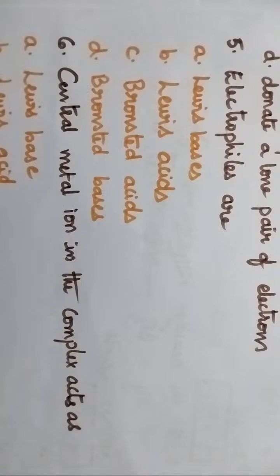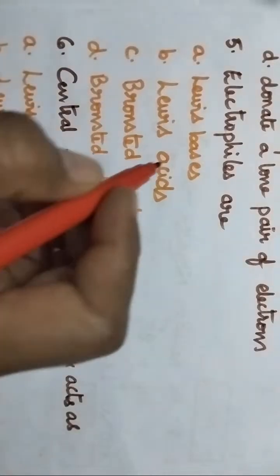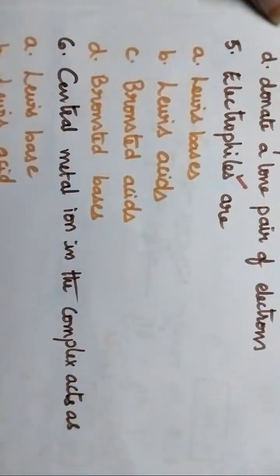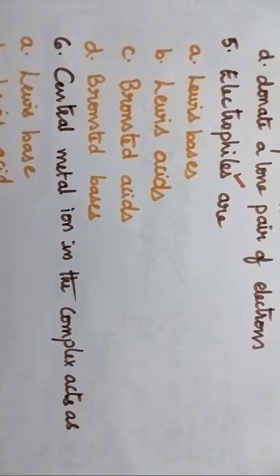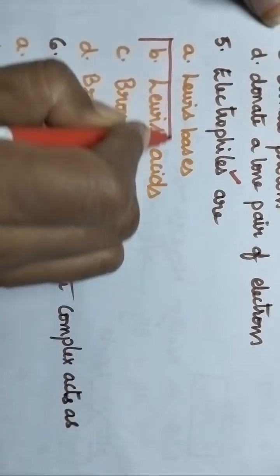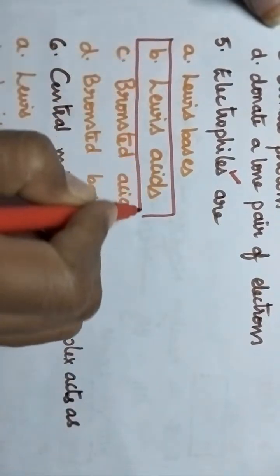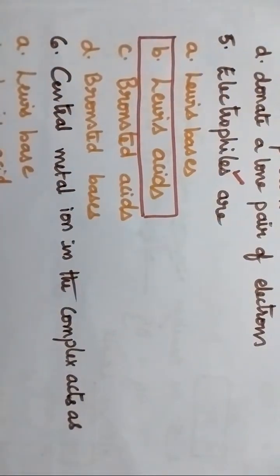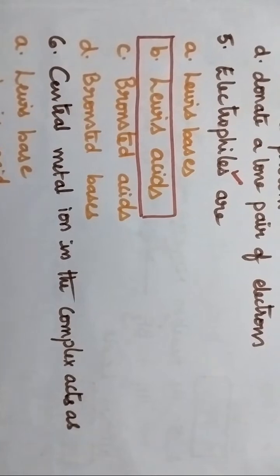Very good. So, definitely electrophiles means they are electron deficient compounds. That means they are ready to accept the pair of electrons. So, they will act as Lewis acids. So, option B is the right answer. Everyone gave the right answer. Very good. Sujit, very good.